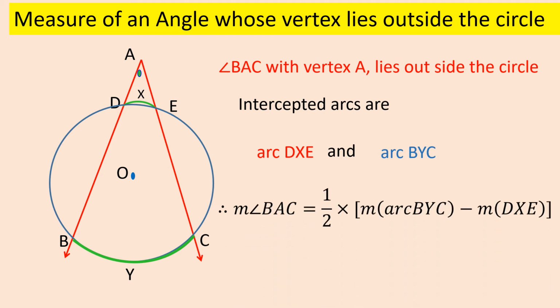Therefore, measure of angle BAC will be equal to half into measure of arc BYC minus measure of arc DXE, which in statement form you can say: an angle formed outside the circle is equal to half of the difference between its intercepted arcs. Since in the diagram BYC is the bigger arc, we subtract the smaller arc DXE from it.